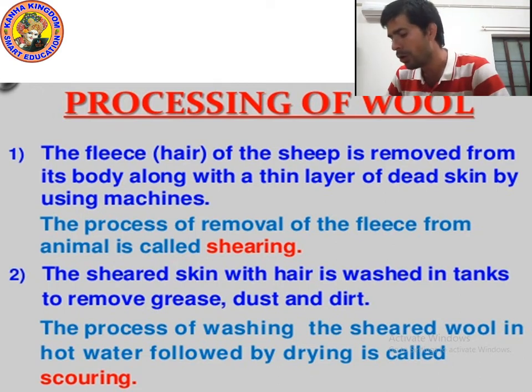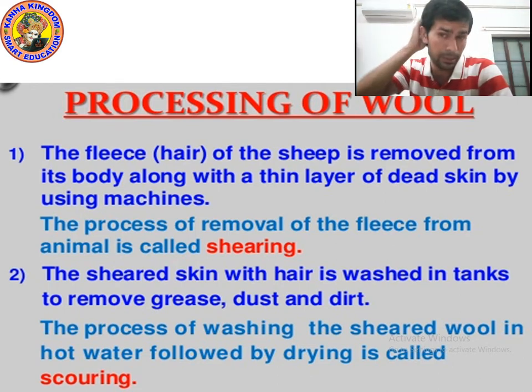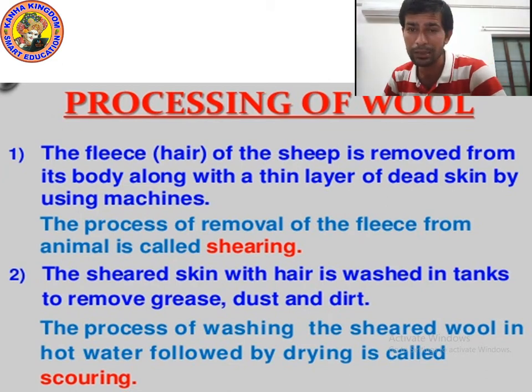You know, when our clothes become dirty, what does our mother do? Our mother washes our clothes to remove dust and dirt. In the same way, with the fleece of sheep, too much grease, dust and dirt is present.